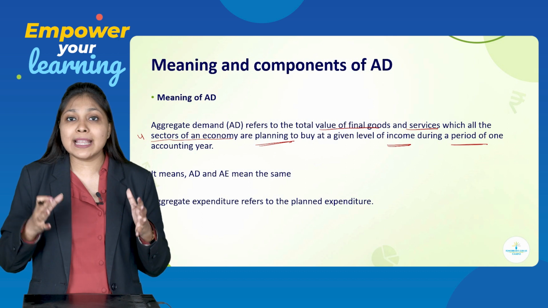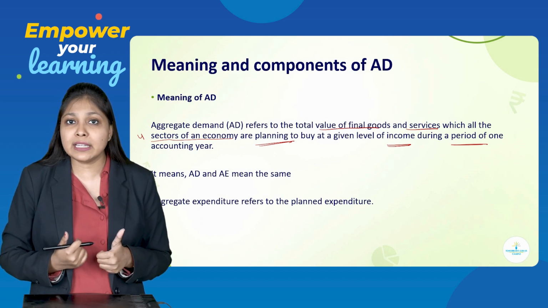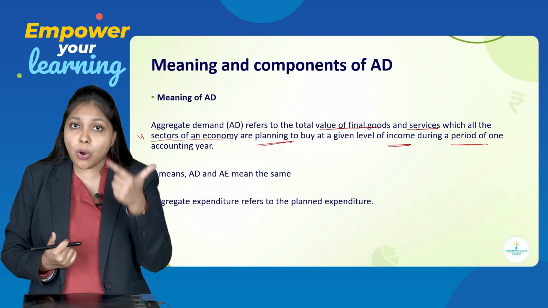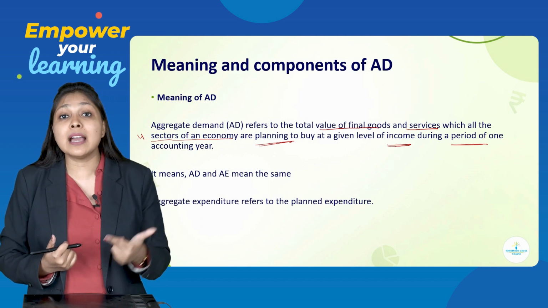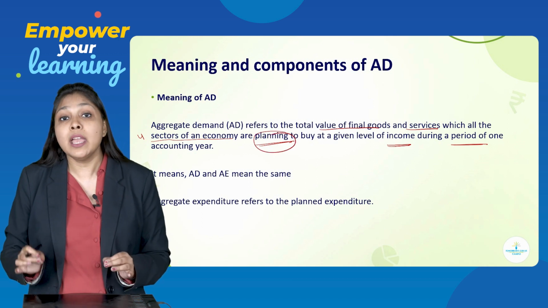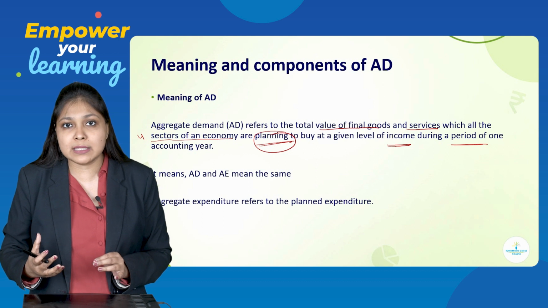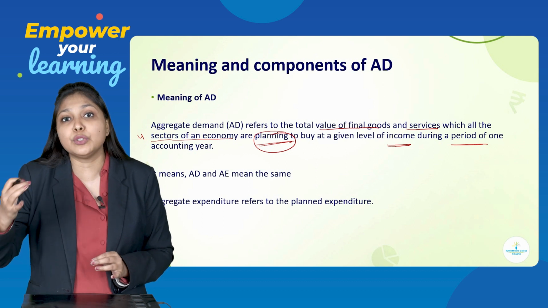Okay, so that means aggregate demand is nothing but value of final goods and services which all the sectors of an economy are planning to buy. Very important, planning to buy. These sectors of economy are just planning to buy those goods and services. They have not actually bought it.